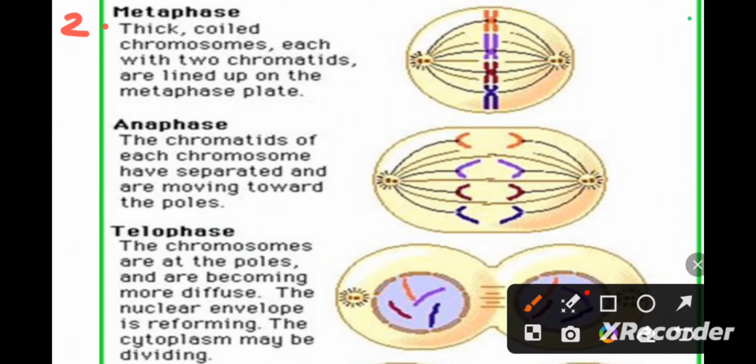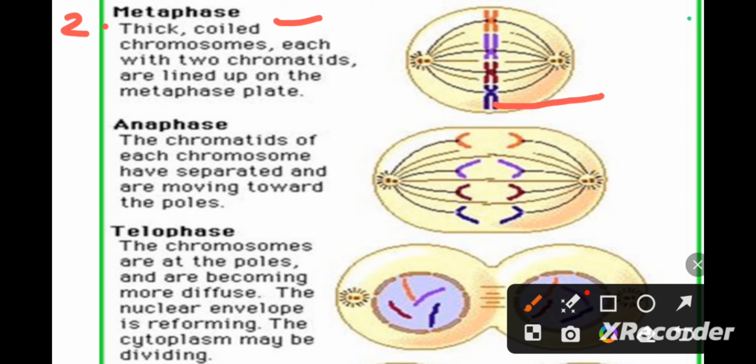Now we come to the second step, that is the metaphase. This phase is considered best when anyone wants to study the morphology of chromosomes, then we can study during the metaphase. Why? Because all the chromosomes come to align at the equator.